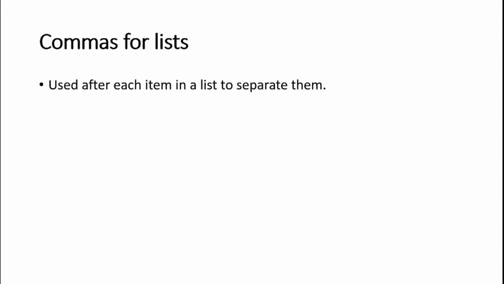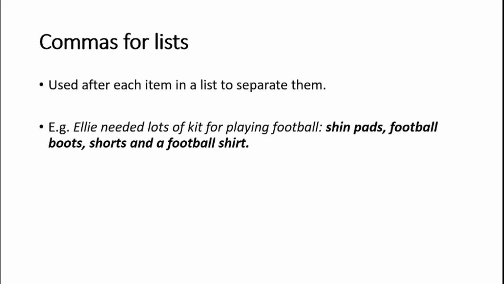And if we move on, another use for commas is for lists. So we use them after each item in a list to separate them. So, for example, Ellie needed lots of kit for playing football: shin pads, football boots, shorts, and a football kit. Notice also here the colon used to start the list. We'll come on later to how colons are used, because there is a special way that we need to make sure we use those. But in this sentence, it's being used to introduce that list.